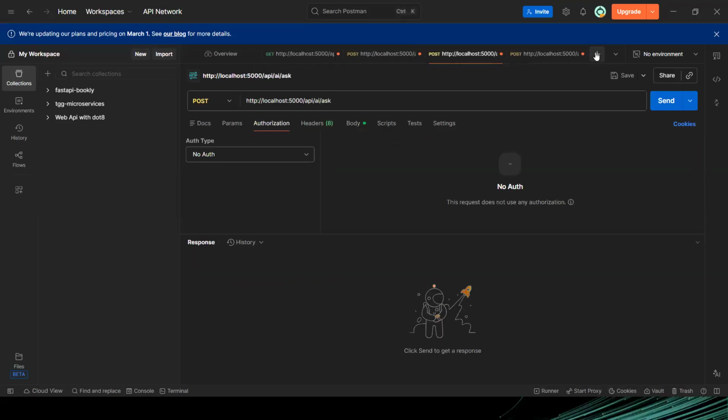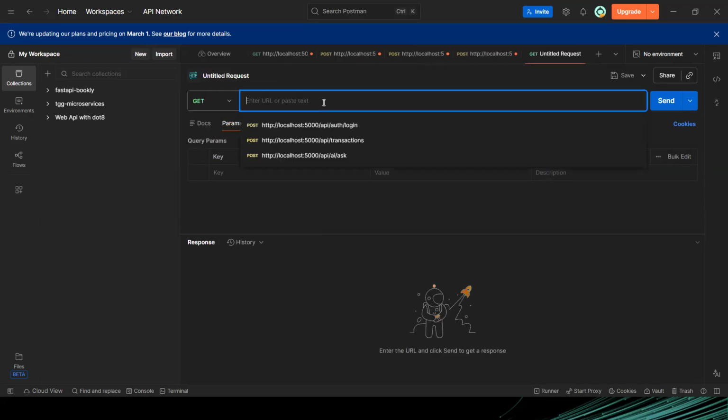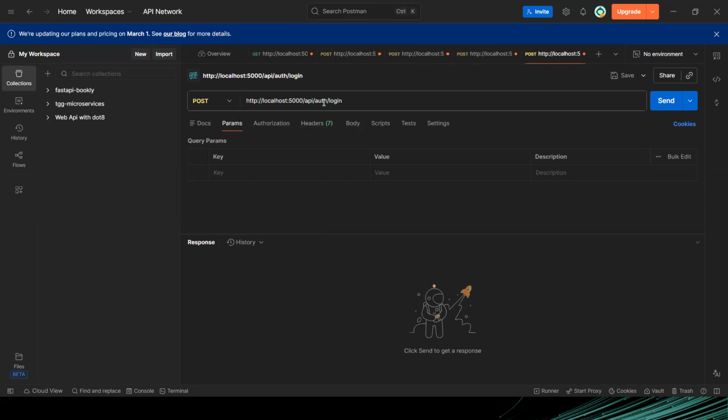So let me create another endpoint. It's going to be localhost, instead of login, it's going to be sign up. I will go to the body and it's going to be raw.